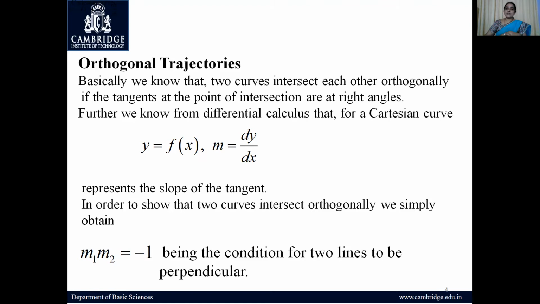And how are we going to find that? If you know the slope of one curve, and I want to find the other curve which is perpendicular to this, that is orthogonal to this, I can find the slope of that curve using this concept. The product of these two slopes is -1. We can always find it. That's one application.